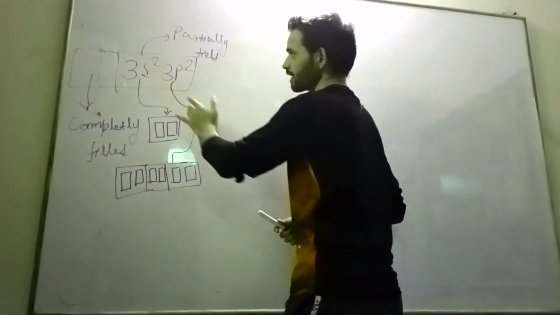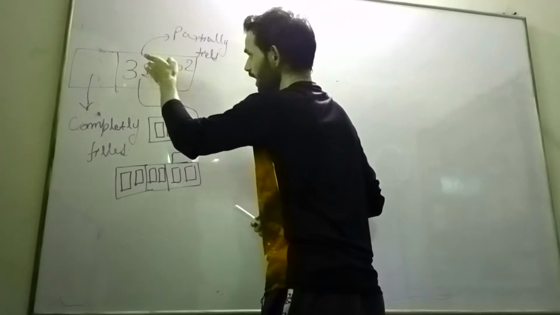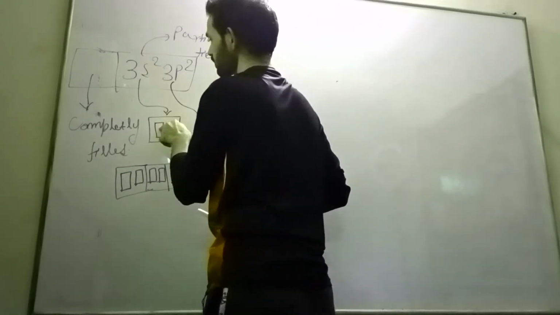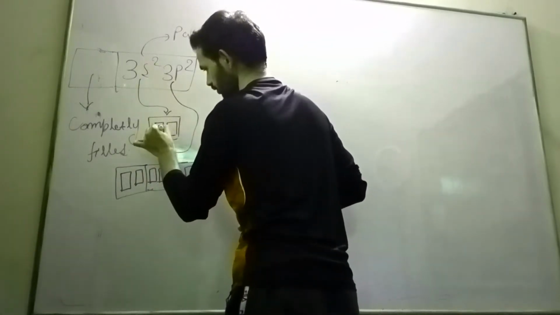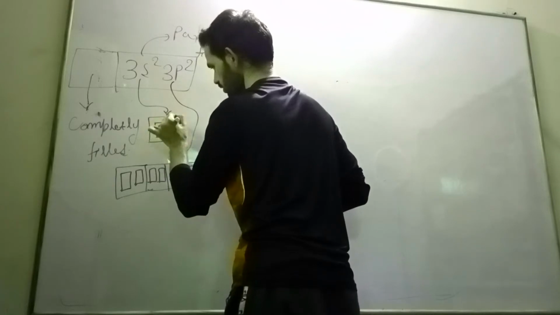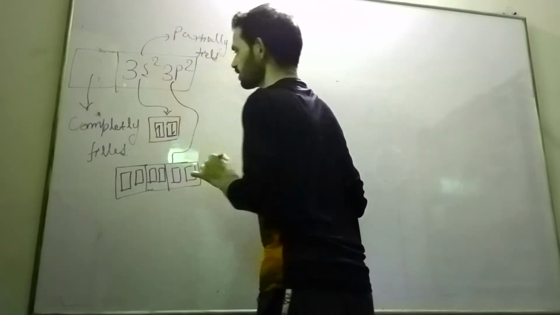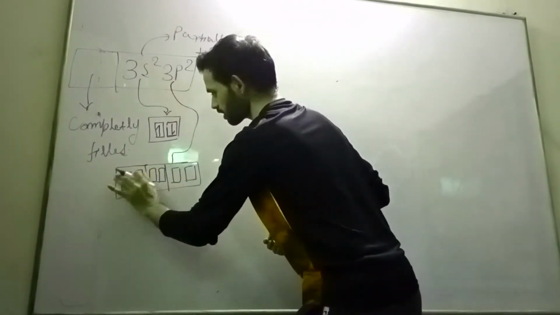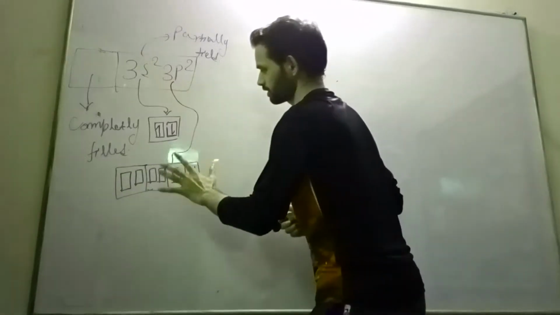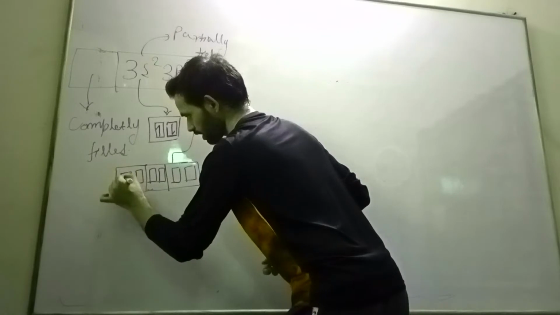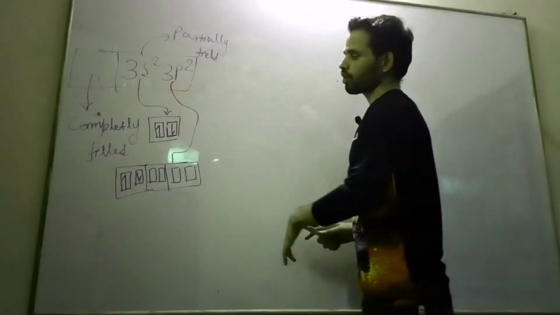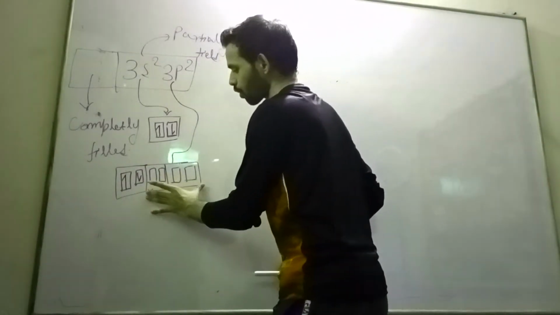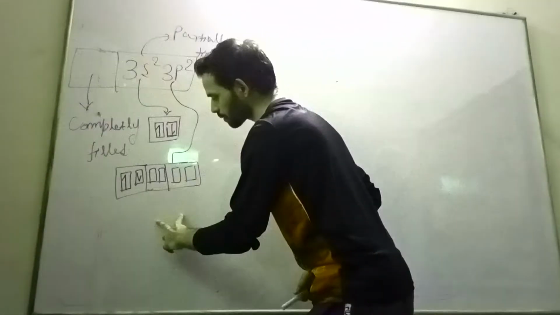Now you see here, the s subshell has 1 orbital, where there are 2 quantum states. Each quantum state is filled with an electron, which means they are fully filled, completely filled. Now see here, the p subshell has 3 orbitals, so 6 quantum states, but only 2 electrons. One orbital is completely filled, meaning 2 quantum states are filled, and the remaining 2 orbitals are empty, meaning the remaining 4 quantum states are empty.